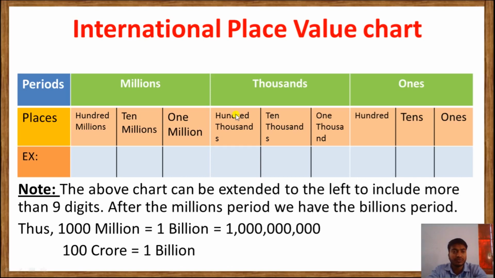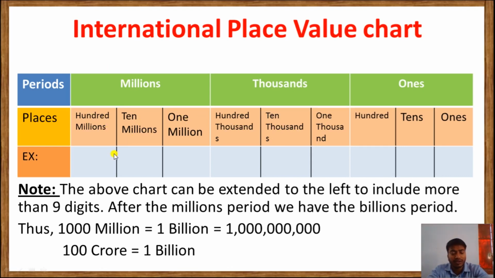Okay, so here we have the International Place Value chart. Here you can see the periods, then places. The ones period consists of 3 places: ones, tens and 100. The thousands period consists of 3 places: 1000, 10,000, 100,000. In the same way, the millions period consists of 3 places: 1 million, 10 million and 100 million.